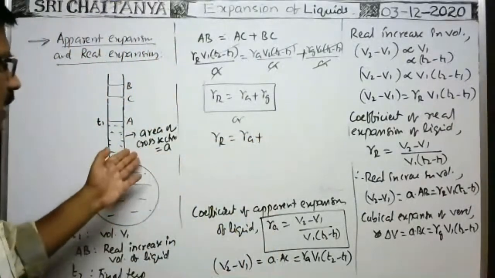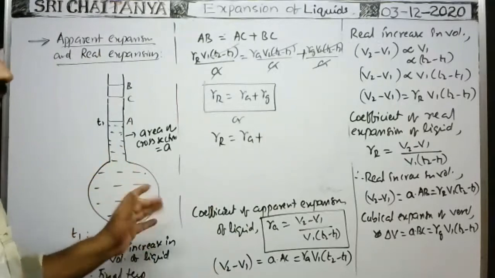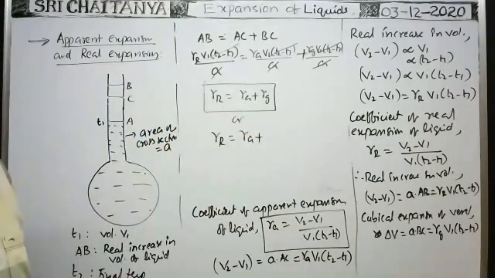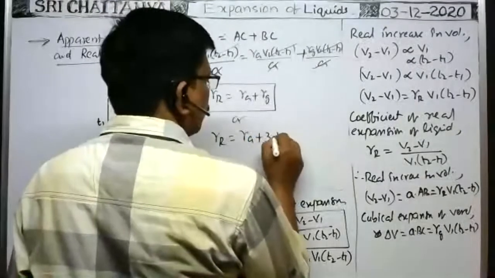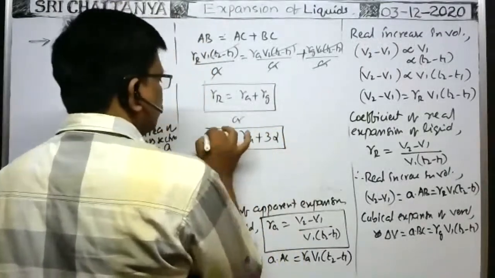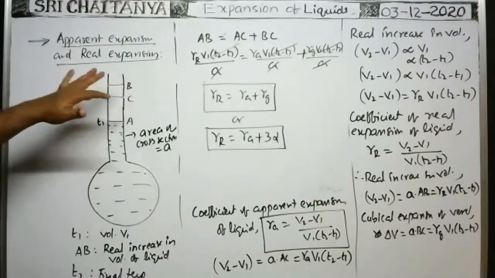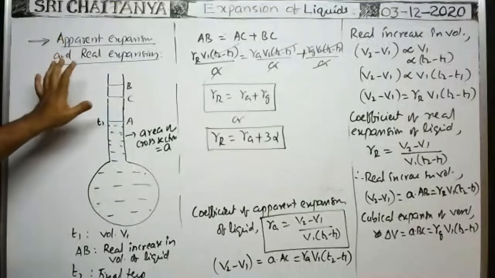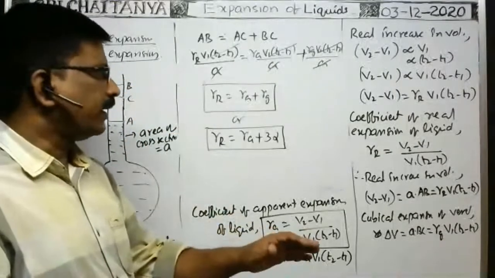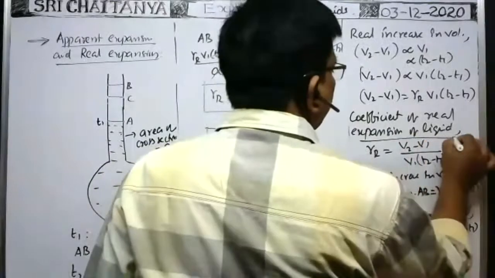If the coefficient of linear expansion of the vessel, which is a solid, is alpha, then how can we write gamma glass in terms of alpha? The coefficient of volume expansion of the solid is equal to 3 times the coefficient of linear expansion. That's why we can write gamma glass as 3 alpha. These are the relations among the different types of expansions: apparent expansion, real expansion, coefficient of apparent expansion, and coefficient of real expansion of the liquid.